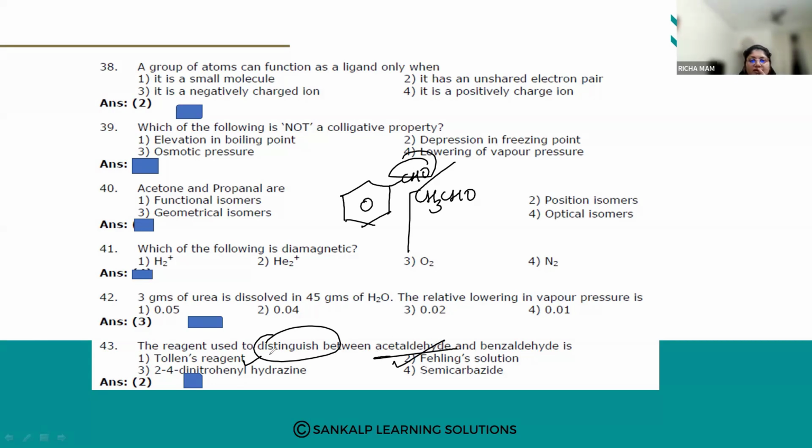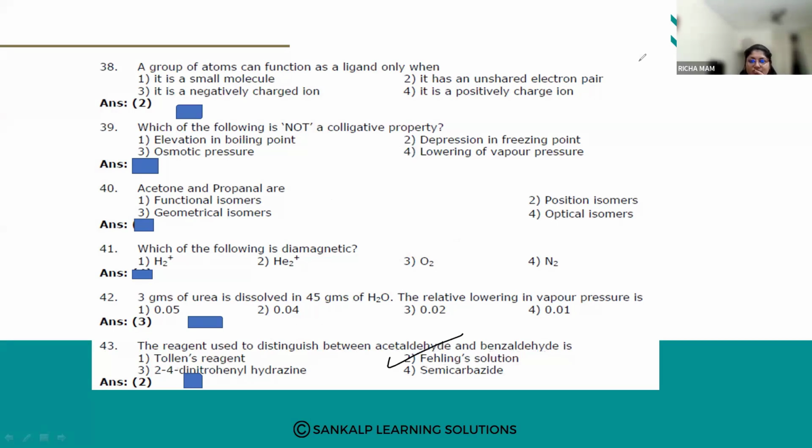Remember that. They have asked how to distinguish acetaldehyde and benzaldehyde. Both will answer the Tollens reagent, they will both give the silver test. But how to know which is aliphatic and which is aromatic? Aliphatic aldehydes will answer Fehling solution, but not aromatic, because aromatic aldehydes do not have alpha hydrogen. So the answer is option number 2, Fehling solution, to distinguish between aromatic and aliphatic aldehydes.